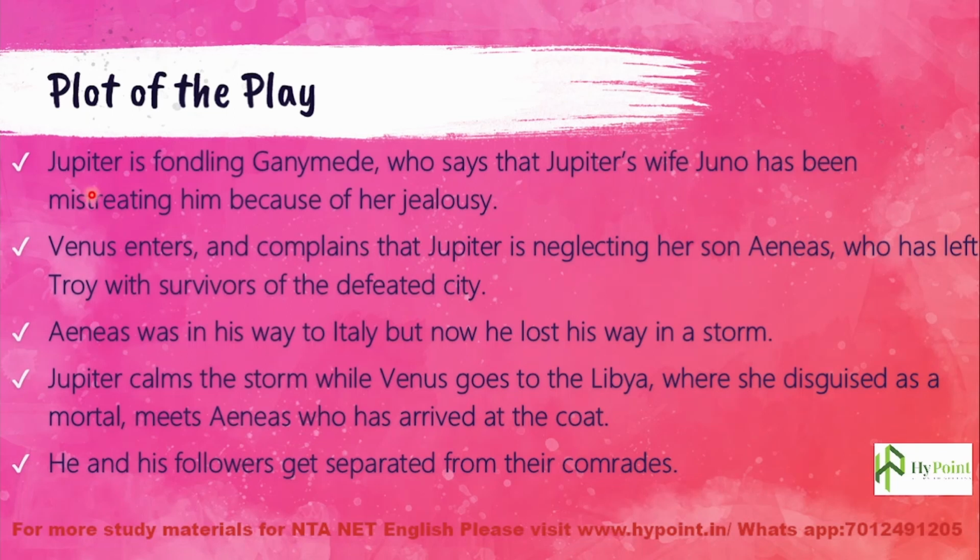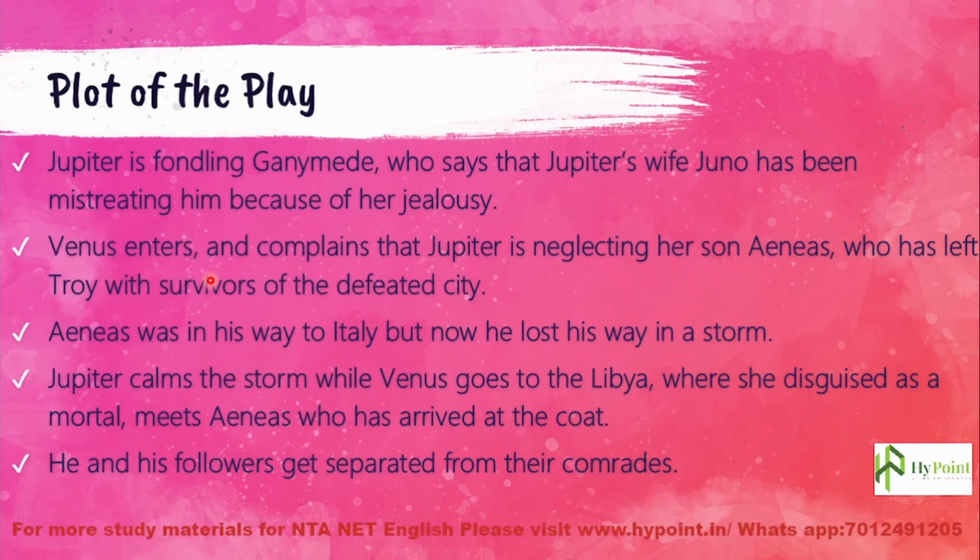So Jupiter is fondling Ganymede. When the play opens, Jupiter the god is fondling Ganymede. And Ganymede says that Jupiter's wife Juno has been mistreating him because of her jealousy. So Juno is jealous and is mistreating Ganymede.